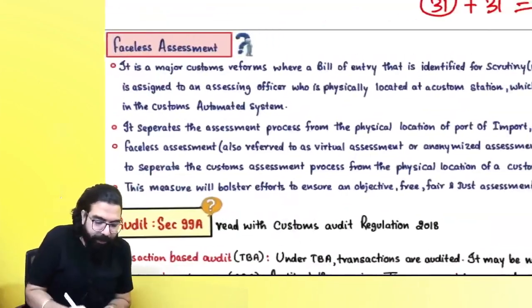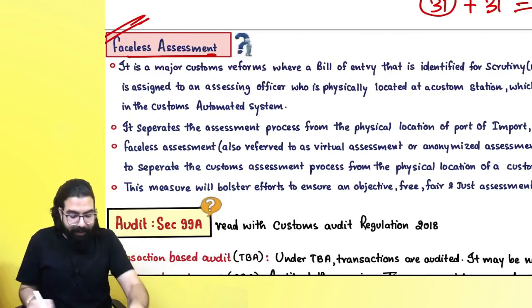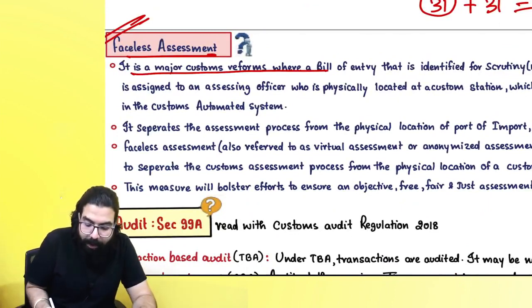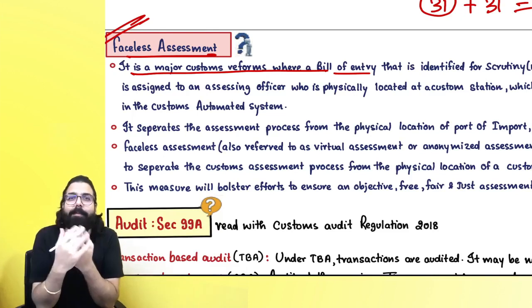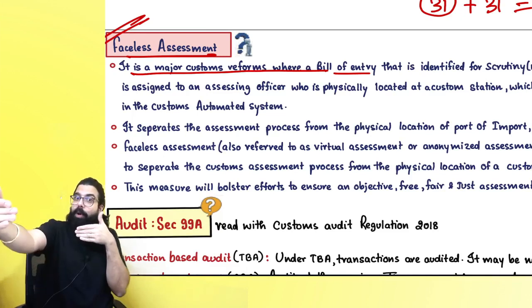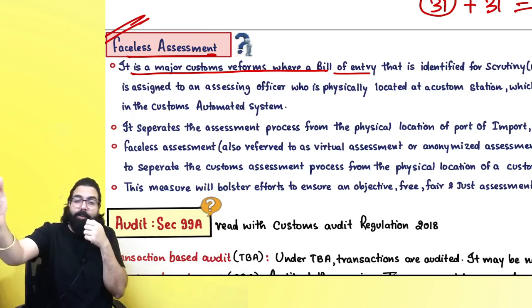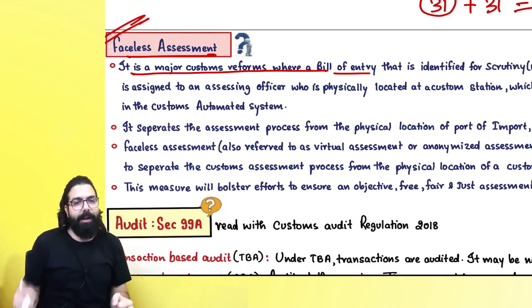The next one over here is faceless assessment. What do you mean by faceless assessment? Everyone over here, faceless assessment means it's a major custom reform wherein me and my officer will never come face to face and the assessment will be done. So basically when we both don't meet, sir, through computer the assessment will be done online. When we don't meet, sir, there will be no revenue leakages which will happen.